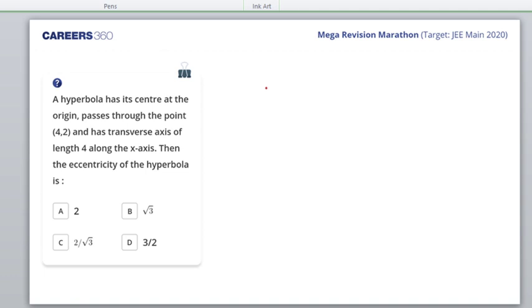So a hyperbola has its center as the origin and passes through the point 4,2. Okay. Yes, Thomas, you are getting C as your answer.